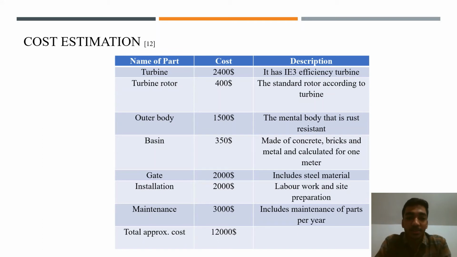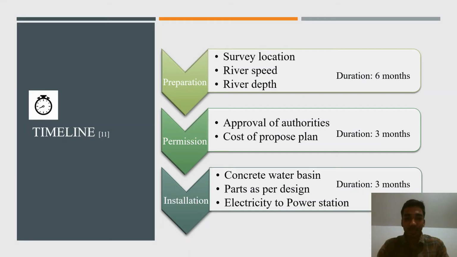In this cost estimation chart, we include the price of our parts and its installation cost and maintenance cost. The most important part of our turbine is the IE3 efficient turbine, which costs around $2,400, as it has only one moving part. So its maintenance cost is very low at $3,000. The total approximate cost of our water moving turbine is $12,000, which is very low as compared to the wind turbine.